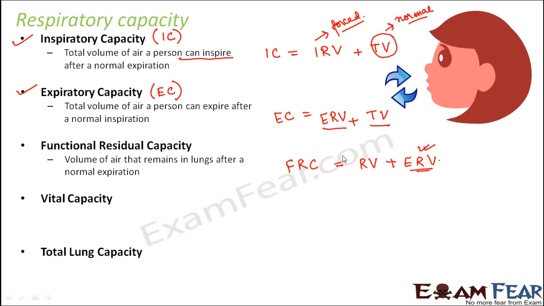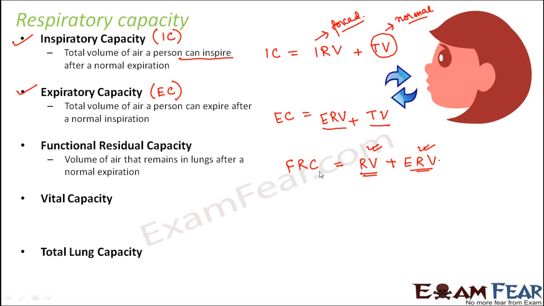So ERV is still there, and RV, which is the residual volume, has to be there, because RV is always there. This much amount of air will always remain inside your lung, no matter how much forceful expiration you do. So the functional residual capacity will be equal to RV plus ERV. Now see, it is very easy to remember these as formulae, but please do not just memorize them. Try to understand whatever I am explaining.